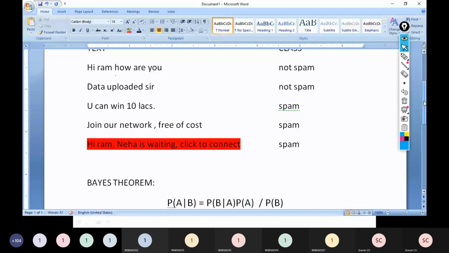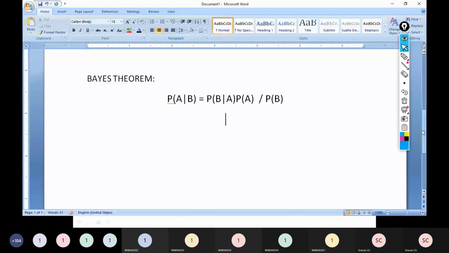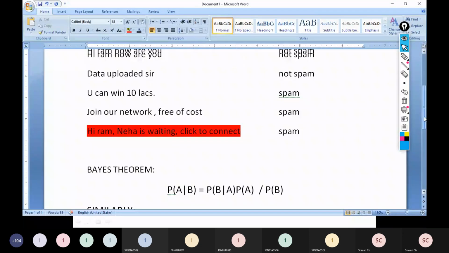Similarly, friends, similarly here I will calculate my basic probabilities. Probability of spam is equal to total how many records I have? 5. In that how many are spam? 3 are spam.